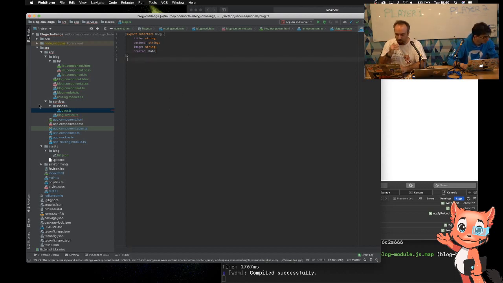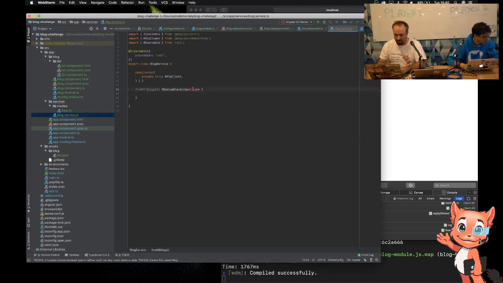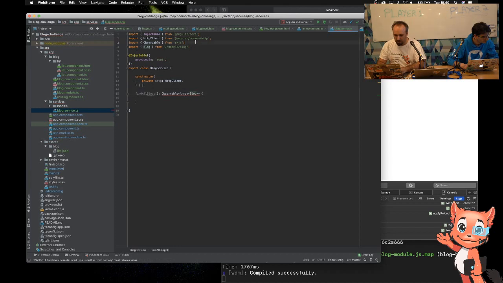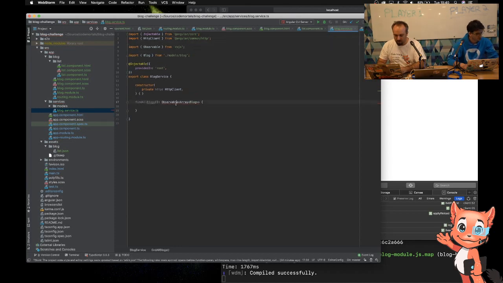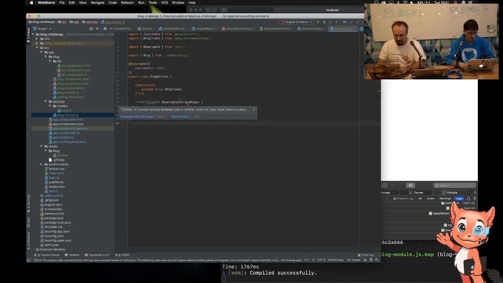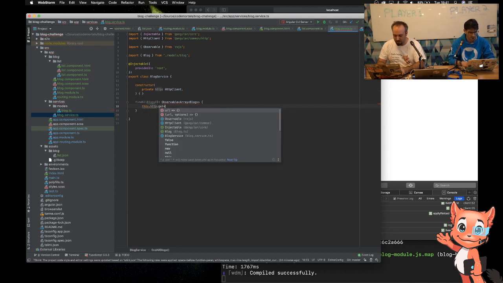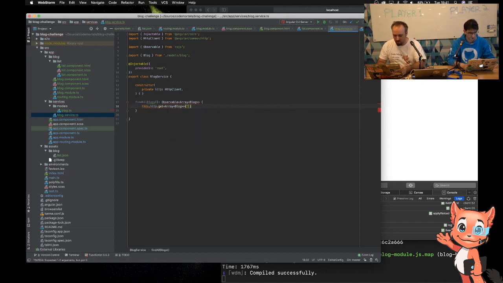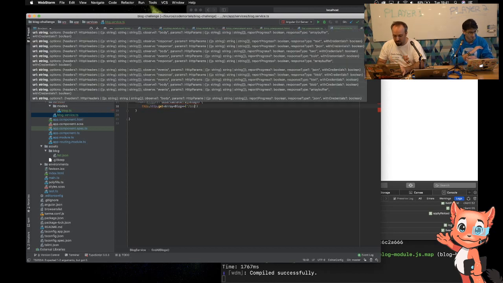Okay, so now when I'm using my service, it will understand, if I import it, what a Blog model looks like. So it knows now I'm going to be returning an array of Blog models. So I didn't have to, within my model, call it an array. I could just call it a Blog, and then I can define it's going to be a list of them inside here. And now to do that, we need to go this.http, and I can do a get. And again, we can define our types in here to say what's going to be returned. So it's going to be an array of Blog. And we're going to be calling my local folder. So I'm just going to be calling /assets.